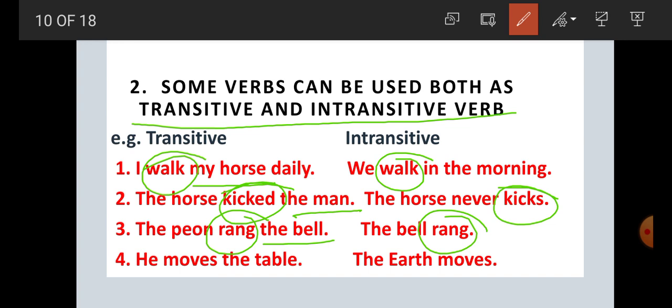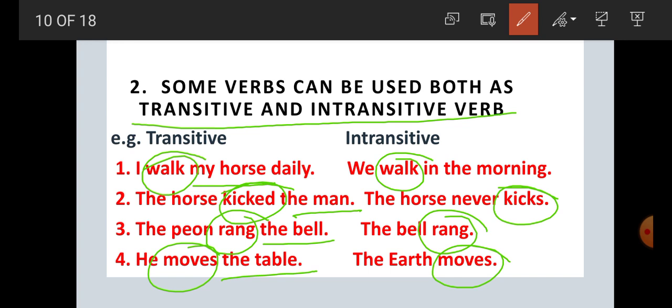He moves the table. Moves is a transitive verb because the table is the object. The earth moves. Here, student, moves is an intransitive verb because there is no object. So we have got, student, with the help of these examples, that some verbs can be used both as transitive or intransitive verbs.